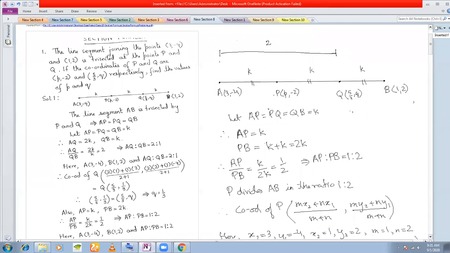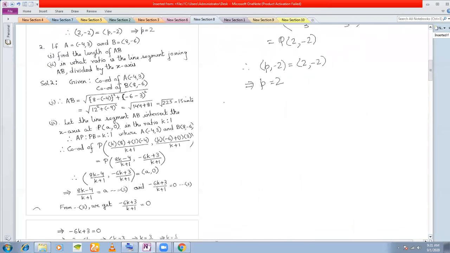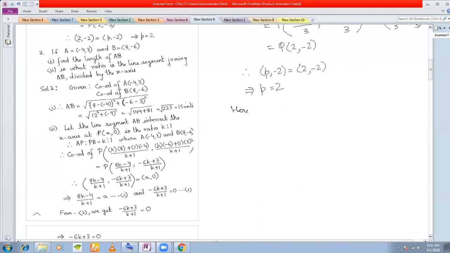This length becomes 2K and this length is K. So for the second part you have AQ is K plus K, which is 2K.